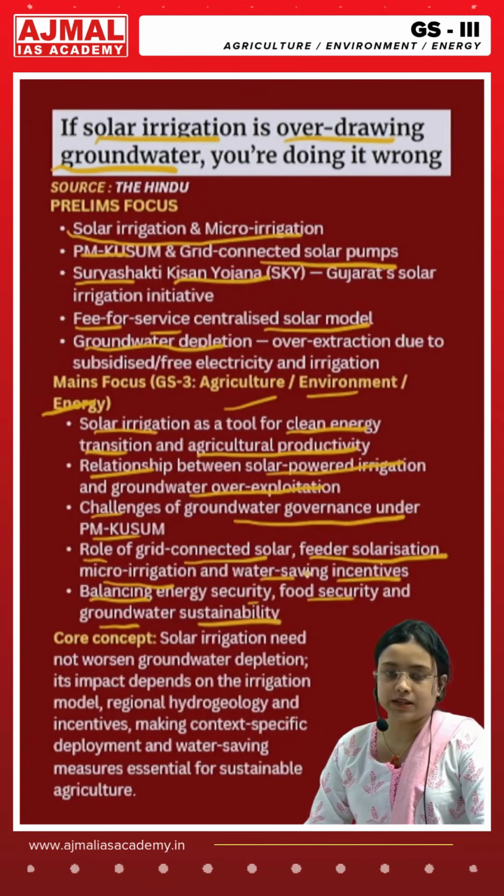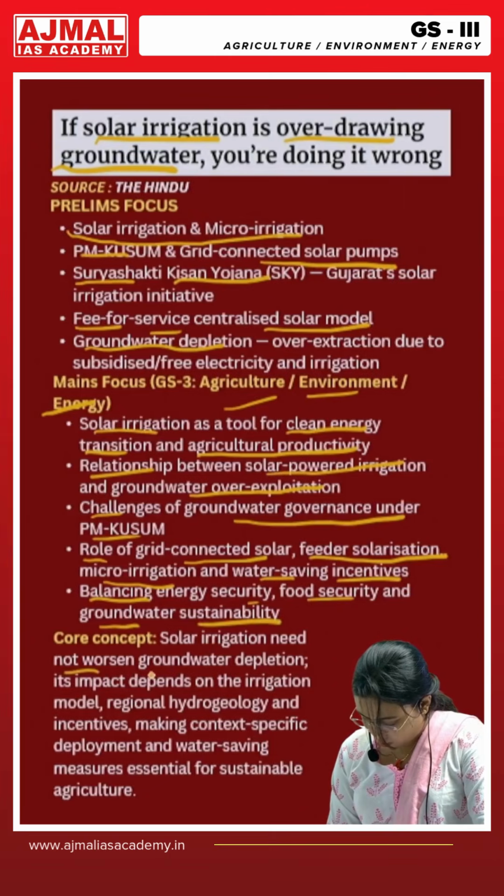The core idea of this article is solar irrigation need not worsen groundwater depletion. Its impact depends on the irrigation model, regional hydrogeology and incentives, making context-specific development and water-saving measures essential for sustainable agriculture.